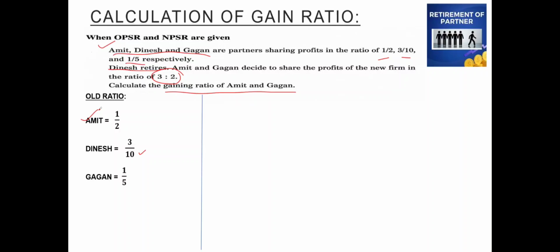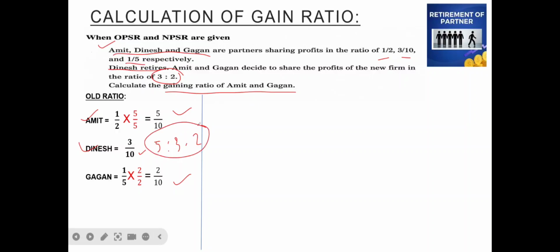So we are going to convert the other two denominators to 10. So here for Amit, 1 by 2. So 2 can be converted into 10 by multiplying the numerator and the denominator by 5. So we will get 5 by 10. And Dinesh will remain as it is, 3 by 10. And for Gagan, 5 should be multiplied by 2. The numerator and the denominator should be multiplied by 2 to make the denominator 10, which will be 2 by 10. So now the ratios can be written as 5 is to 3 is to 2. So this will be the old ratio of the partners.